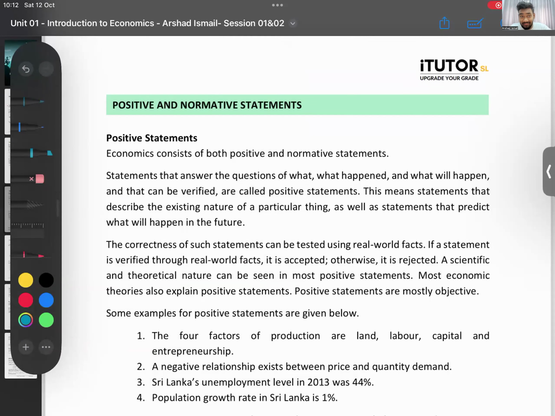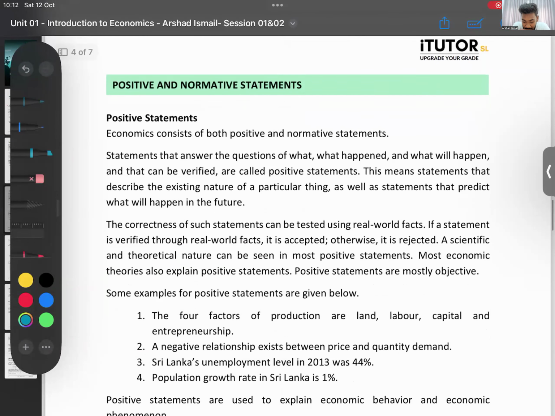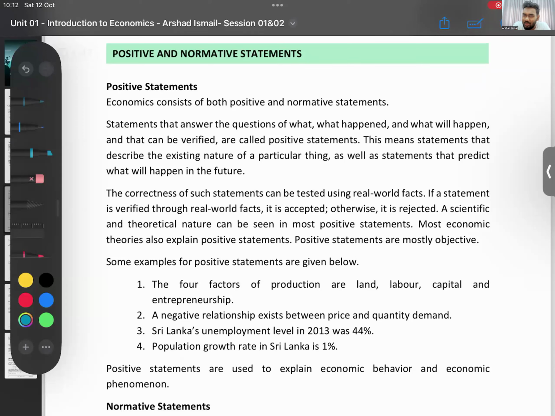That is positive and normative economics. Again, not hard, an easy one. Now we learned the branches of economics. Now we'll talk about the types of statements that you have in economics. There are 2 types of statements. Listen carefully. After we do this, I'll put you to a few past papers and then class is done. There are positive statements and normative statements.